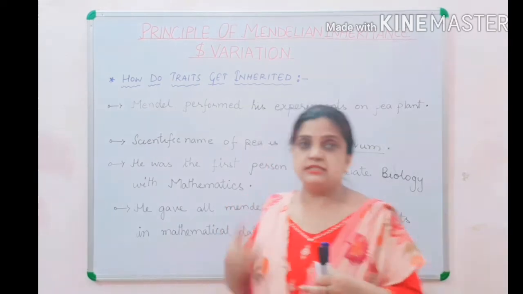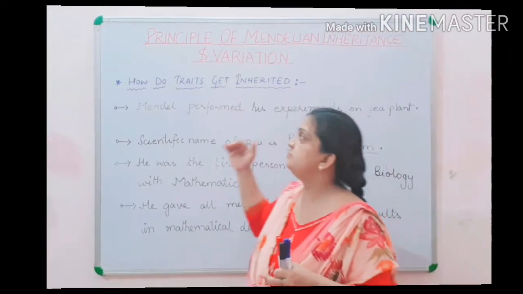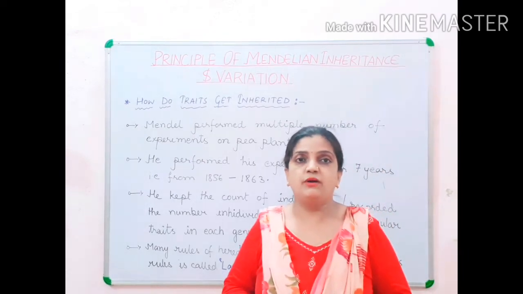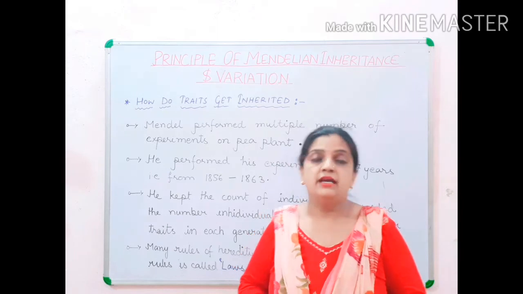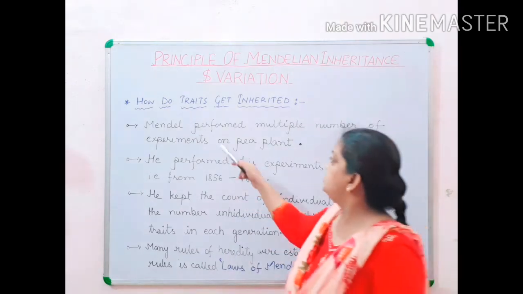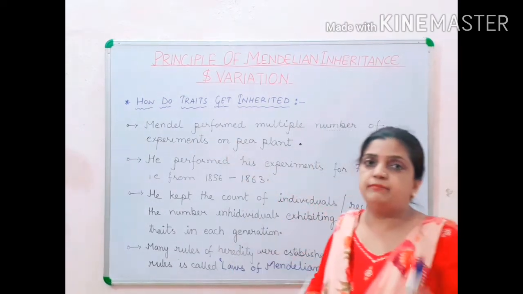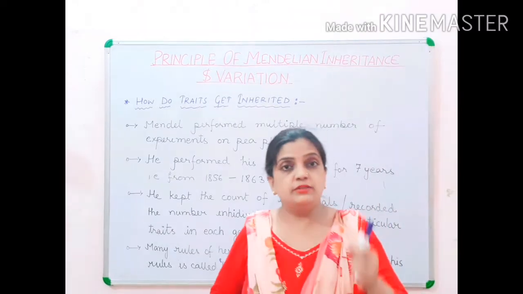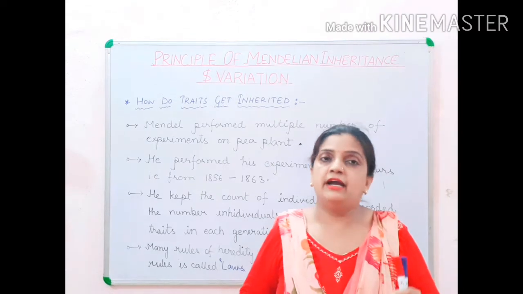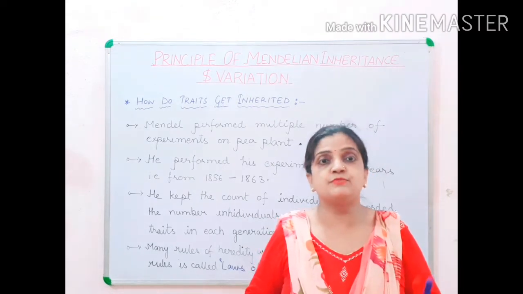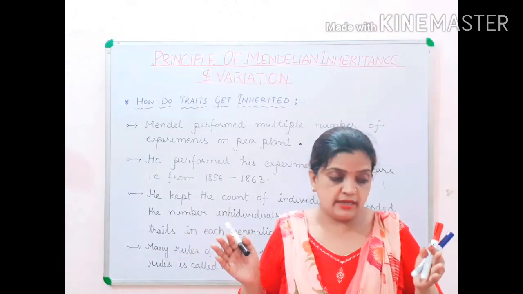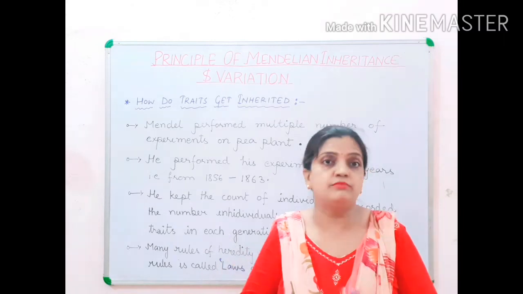Now children, let us move ahead again with the same question. We came to know that Mendel performed all his experiments on the pea plant, and the scientific name for the pea plant is Pisum sativum. Mendel performed multiple experiments on the pea plant. It is not that he performed only one experiment, for a single year, and postulated such big rules and different laws of Mendelian inheritance.